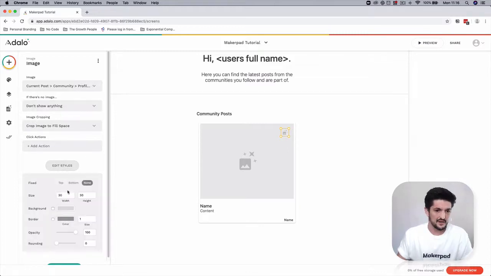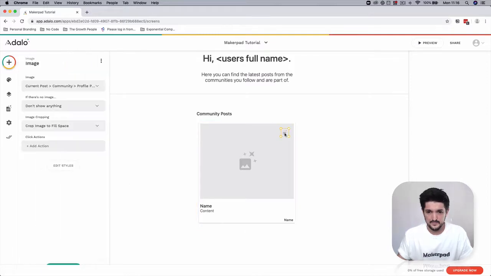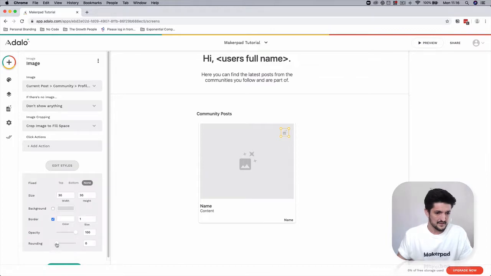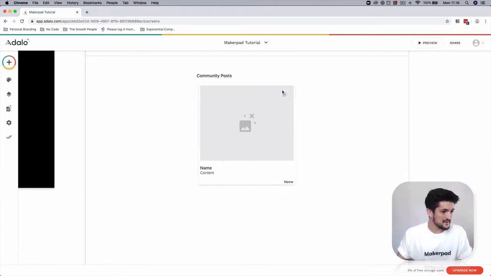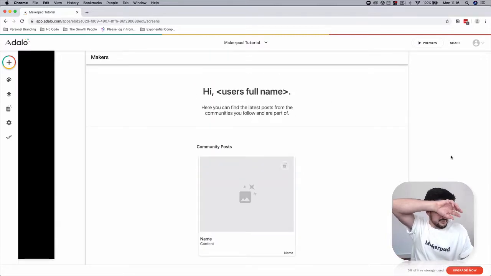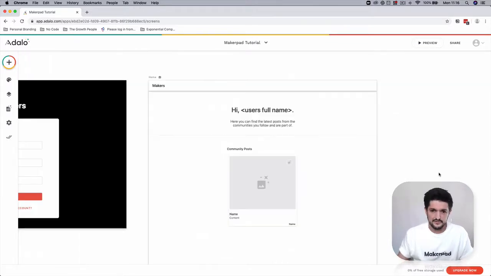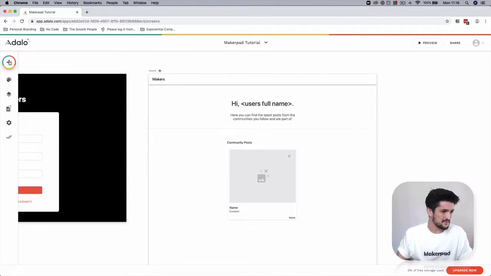And you can edit the styles as well to add a bit of a border. You can add a white border so it will show up. Okay, and then you can also round it if you'd like. I'm a big fan of doing things round. So now we have what's going to start to take shape of our feed from the communities that we're a member of. It might be a good idea on this screen also to display some more information about the communities we're currently a member of and the communities we're following.